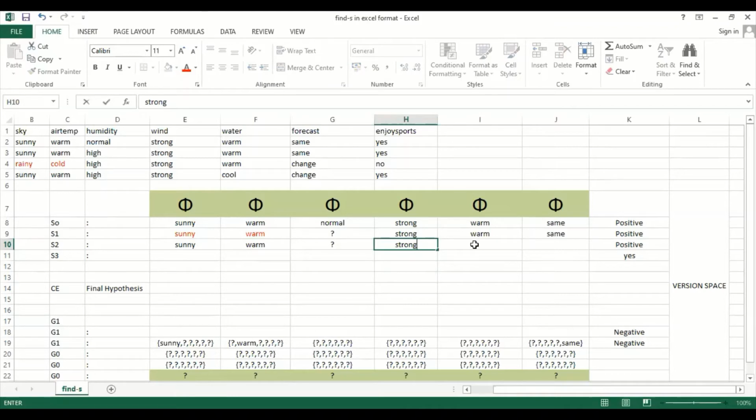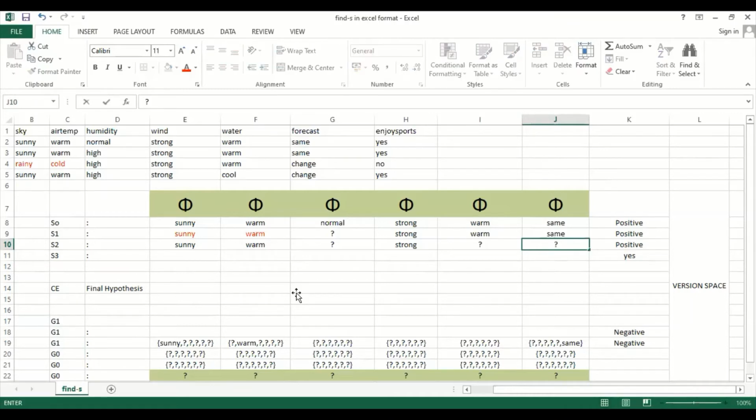Now next, when it comes to the fifth attribute, we have seen that the record is cool, but the record stored in the specific hypothesis is warm here, so it is not matching. So replace this one with a question mark. Similarly, you can see we have the same here in the specific hypothesis, but there is a change in the fourth record, so it is not matching. Again you replace this one with the question mark.